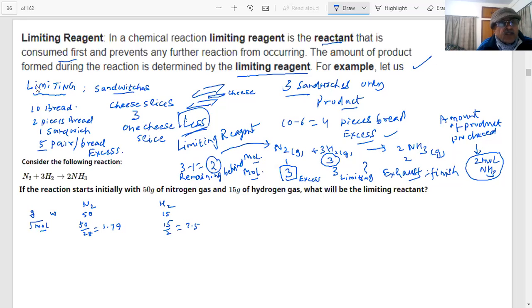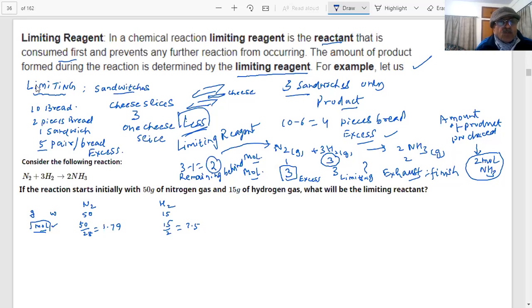The first thing is to get the moles. Moles of nitrogen: how many moles of nitrogen did I have when I started the reaction? 1.79. How many moles of hydrogen? I started with 7.5. So instead of grams, he could have given you moles, but he gave only grams. He is doing a reaction of nitrogen and hydrogen in which he is mixing 50 grams of nitrogen and 15 grams of hydrogen. So we calculated the moles.